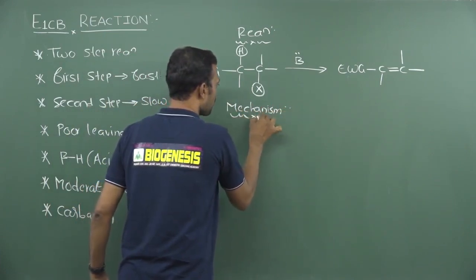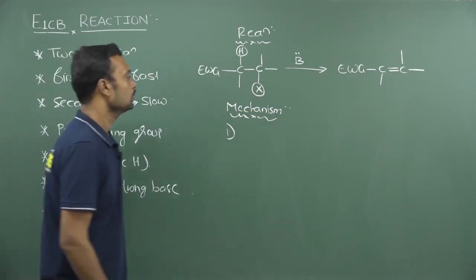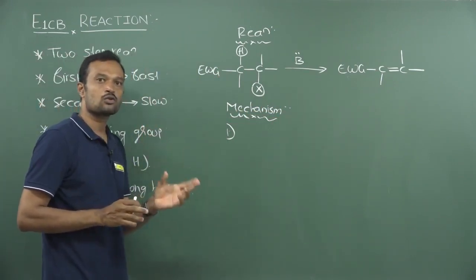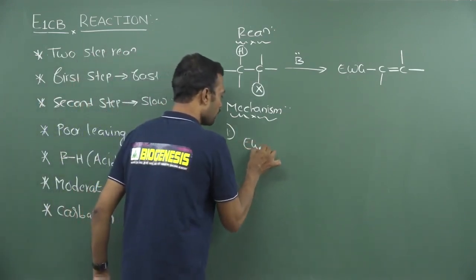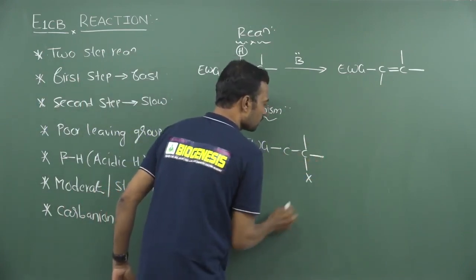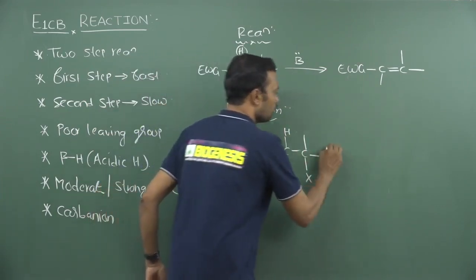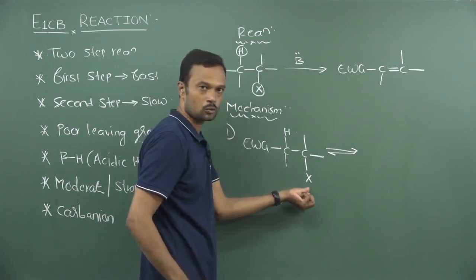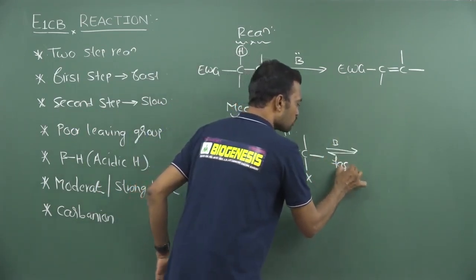It is a two-step reaction. The first step is a fast step, a deprotonation reaction. The carbon-hydrogen bond undergoes ionization in the presence of a moderate or strong base, which will give a carbanion. So we know very well, the electron withdrawing group, and this is the carbon, and here a leaving group is present, and here hydrogen is present. In this reaction, when we use a base, it may be reversible, otherwise irreversible, depending upon this leaving group. We are using a base, and that base is involved in the fast step, which will take this proton.